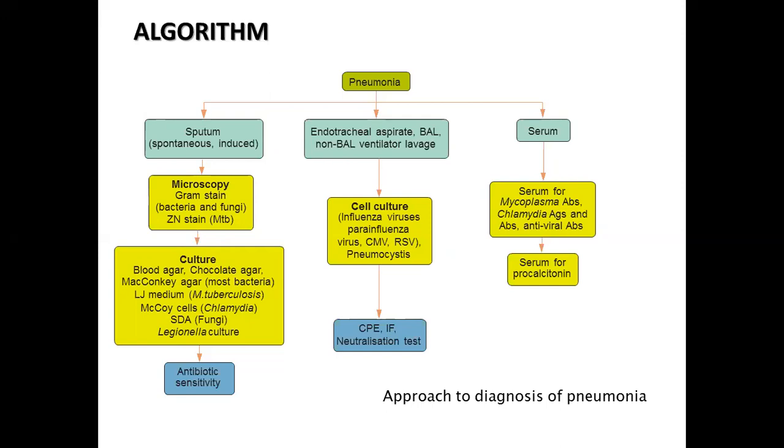Lowenstein-Jensen medium can be used when you suspect infection with Mycobacterium tuberculosis. In case of chlamydial infection, you can use McCoy cells. For fungal etiological agents, you can perform culture on Sabouraud dextrose agar, and Legionella culture for Legionella. After the process of cultivation of these organisms, we can go for identification.